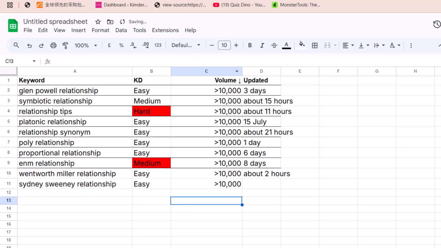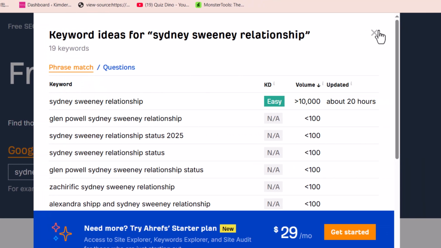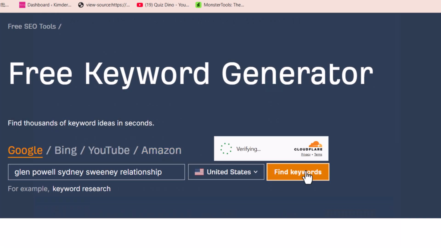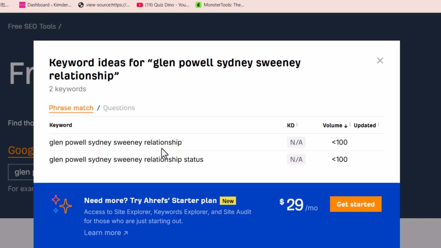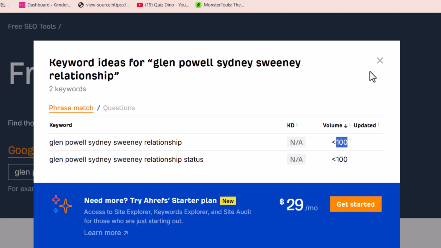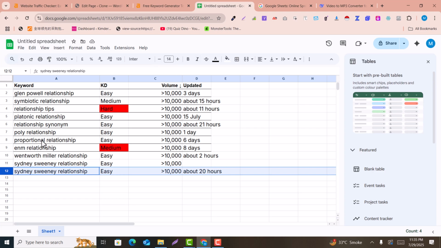So just like that, one by one we are going to do the keyword research and find out the lowest competition keywords with the highest volume, because with the highest volume and low competition keywords we can get amazing results. You can see this, the keyword difficulty is not given but the volume is also less, so this is not going to work. So just like that, we are going to do the keyword research and paste into Google Sheet.